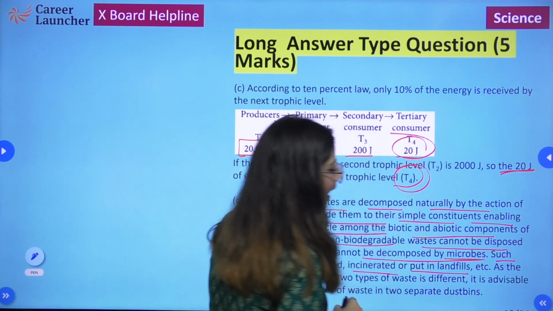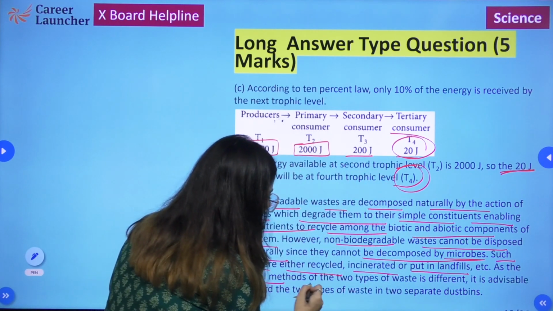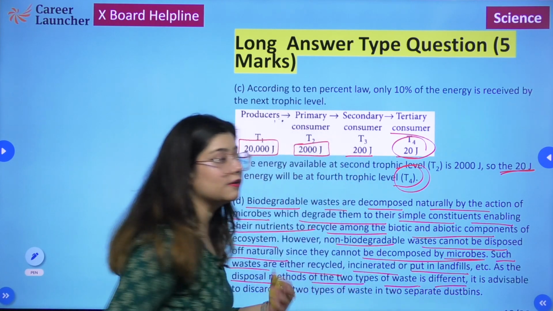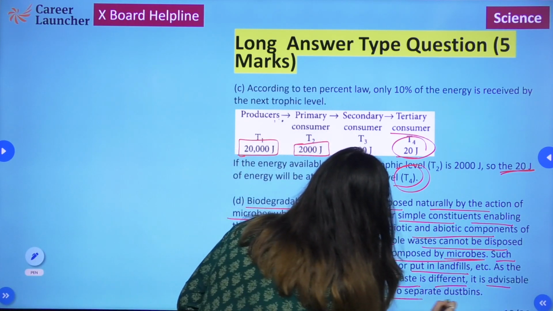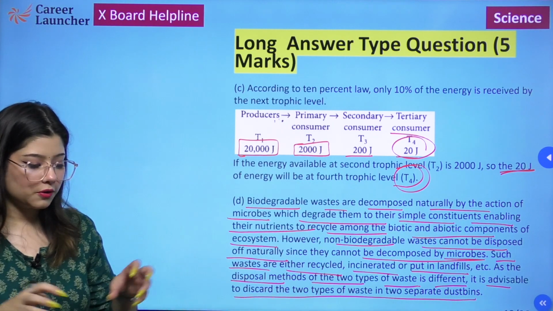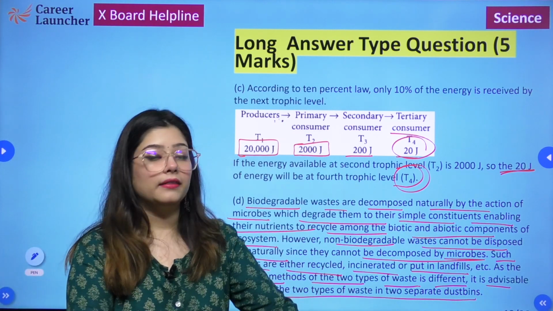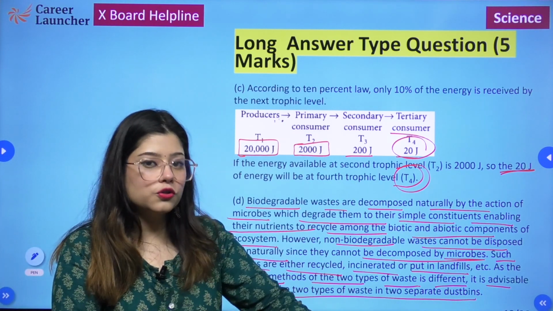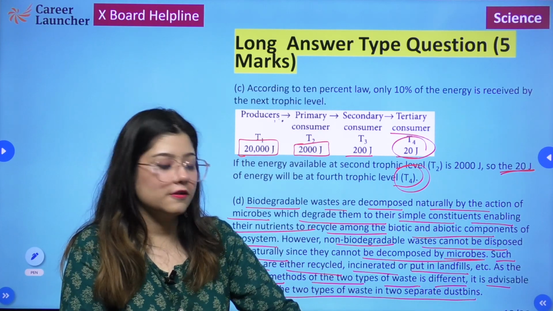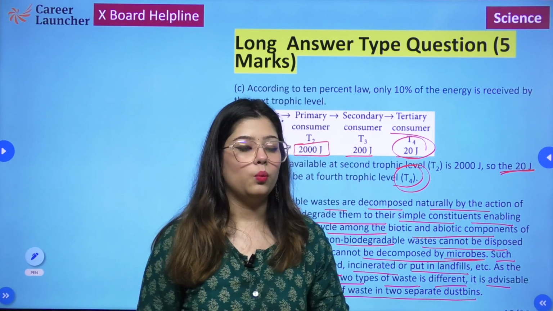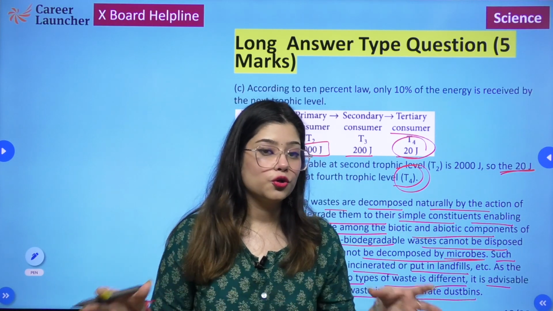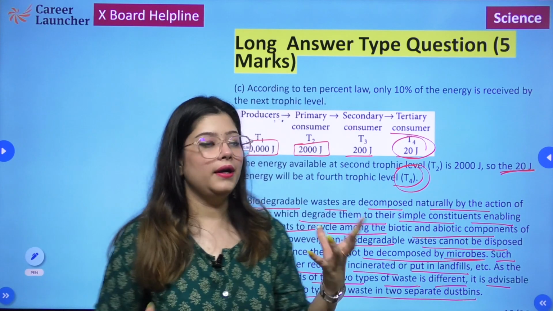As disposal methods of the two types of waste are different, it is advisable to discard them in separate dustbins, because the course of action for their disposal is different. So that is why biodegradable and non-biodegradable waste should be disposed of in different dustbins.